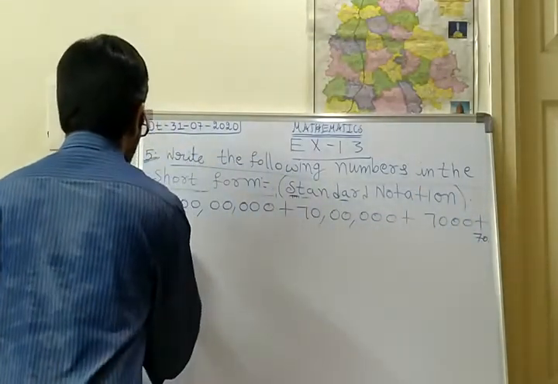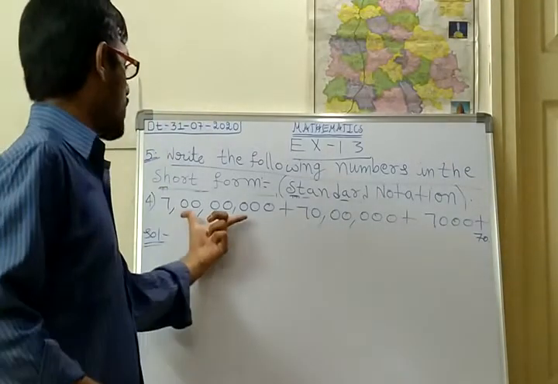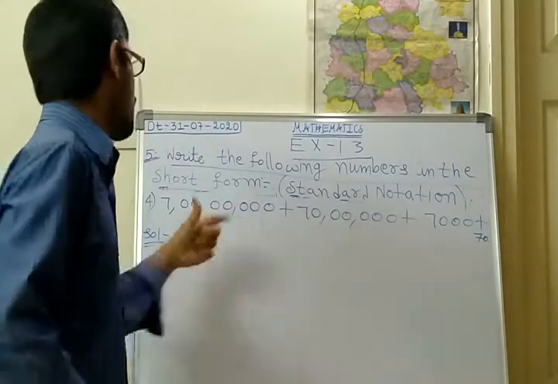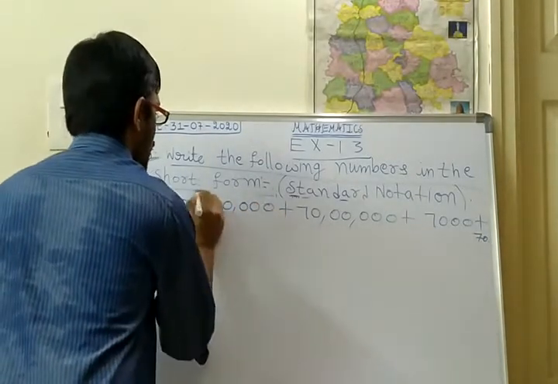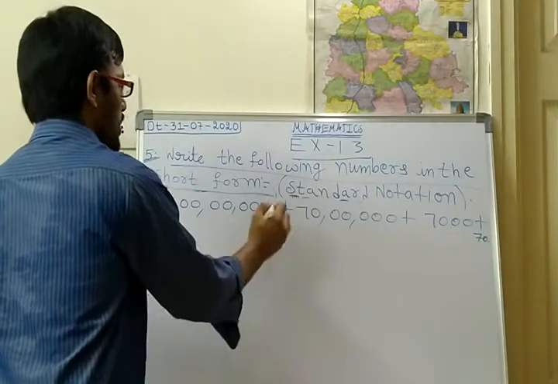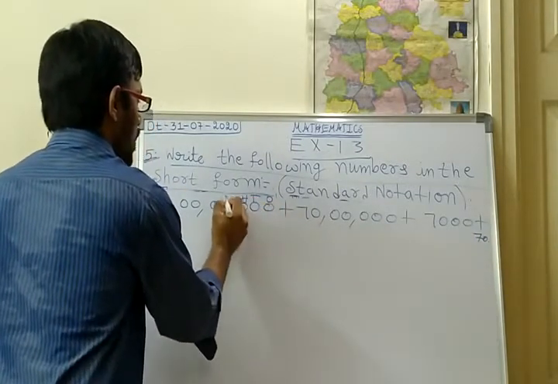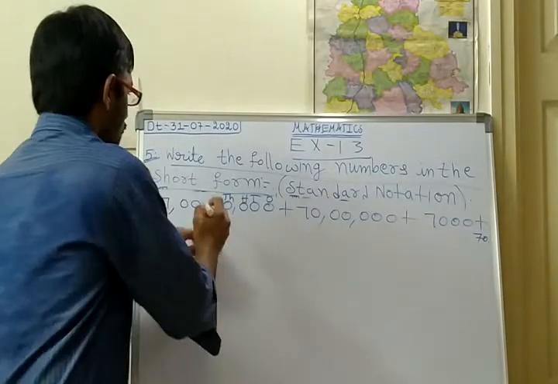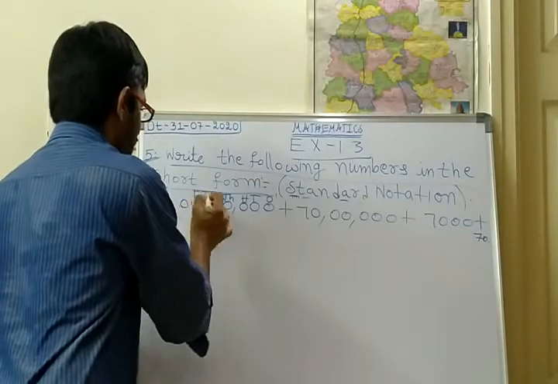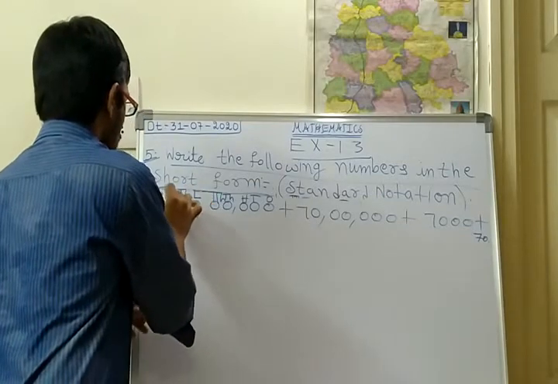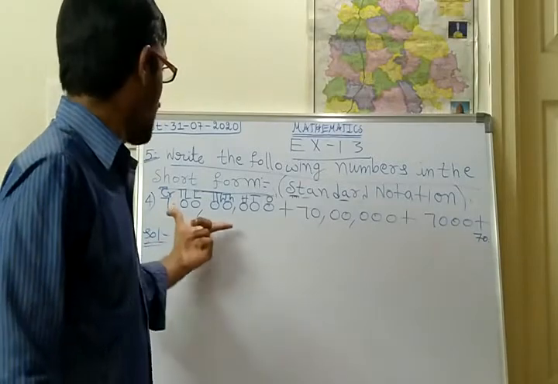For this solution, how to write the solution we shall say. What is the first number? First number is the biggest number. Here, how many digits are there? We shall write the place names for this number. So ones, tens, hundreds, this is thousands and this is 10,000. Okay, this is lakhs, 10 lakhs, crores. Up to the crores place there are the numbers.